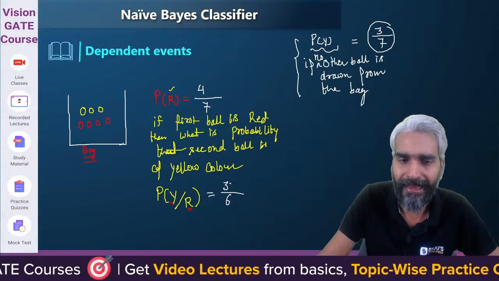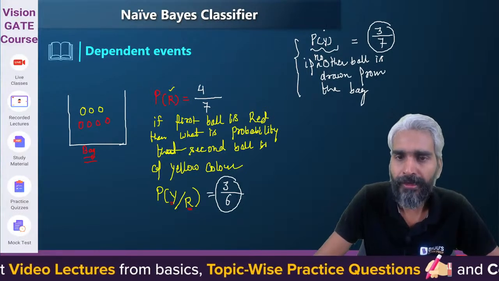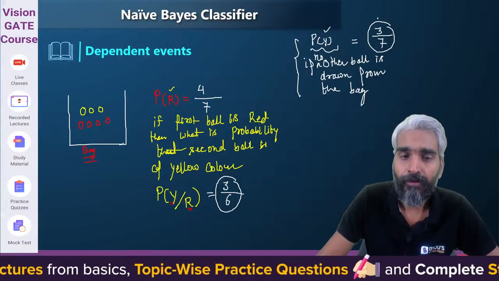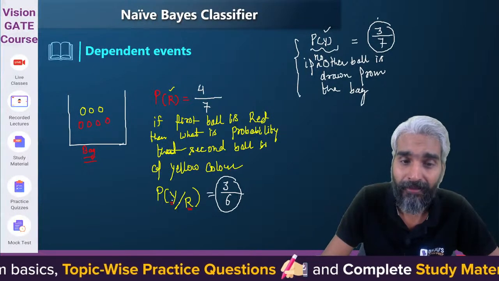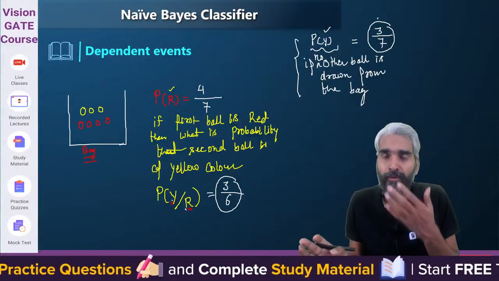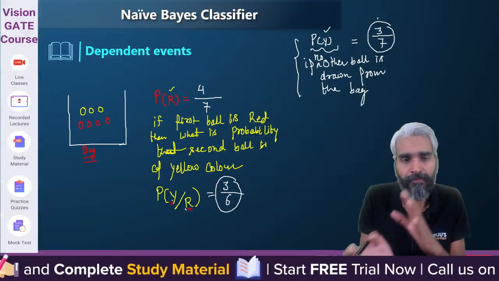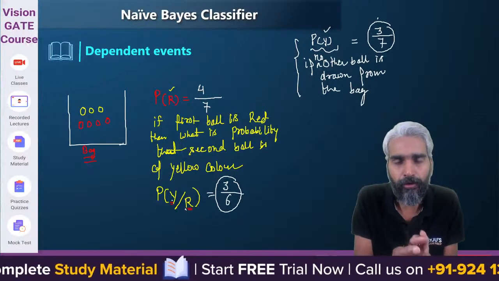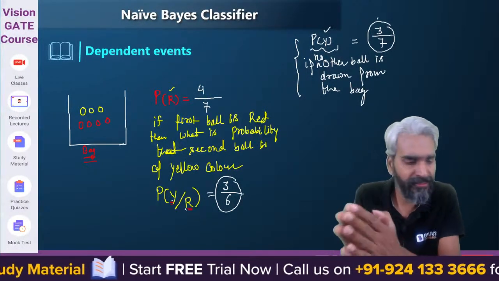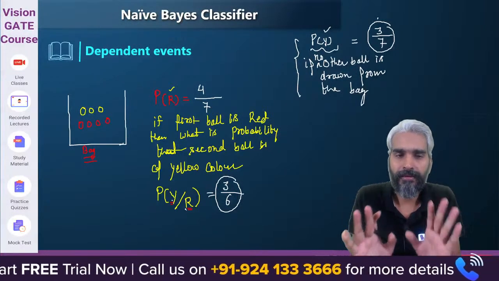So do you realize that the probability of Y is different from the probability of Y given the first ball is red? Yes or no? Realizing the effect?